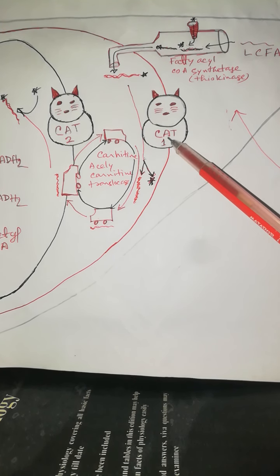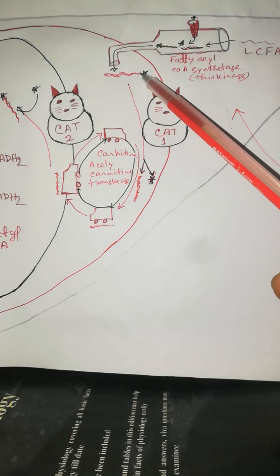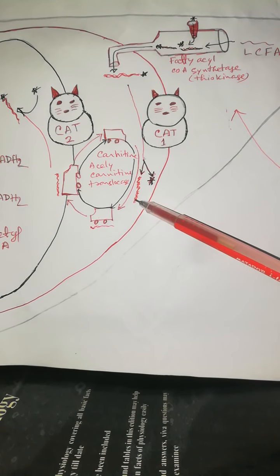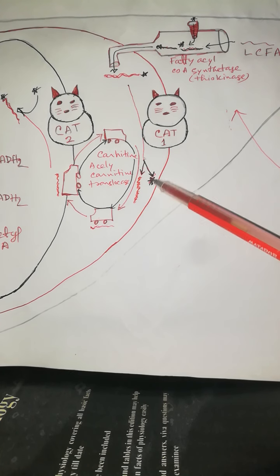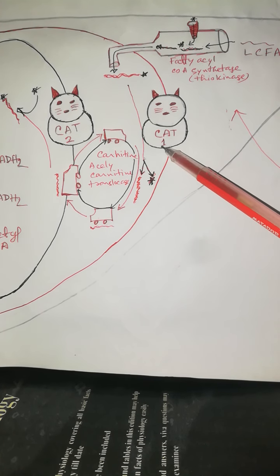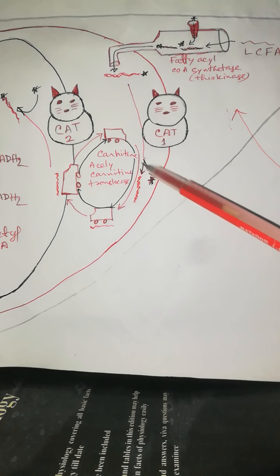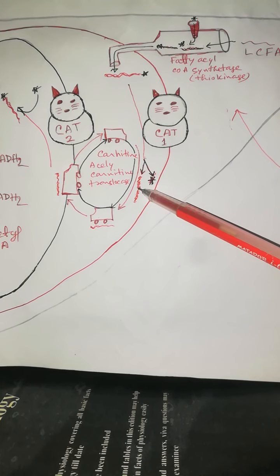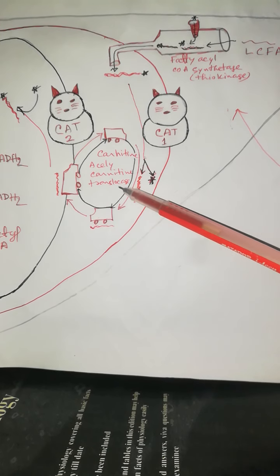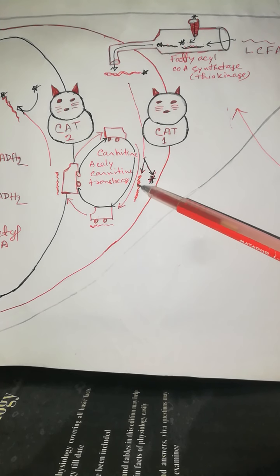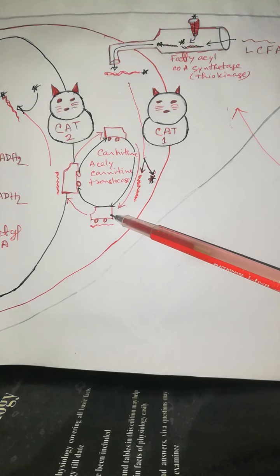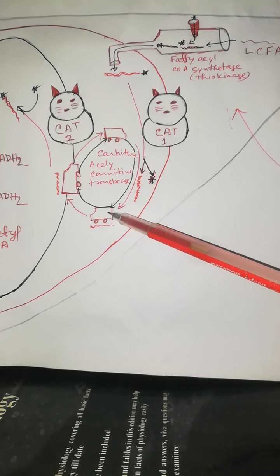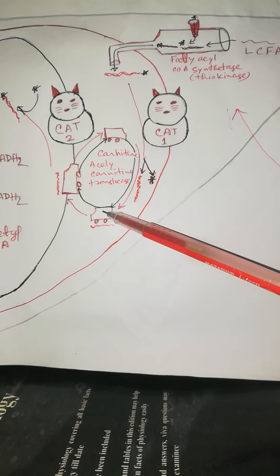This CAT1 separates or removes the CoA from the long chain fatty acid. Here you see this one is long chain fatty acid, this one is CoA. This separation is done by this CAT1. Now this fatty acid enters into the mitochondria. How? This fatty acid combines with this carnitine. I just show you here drawing, just like a car. It is known as carnitine.